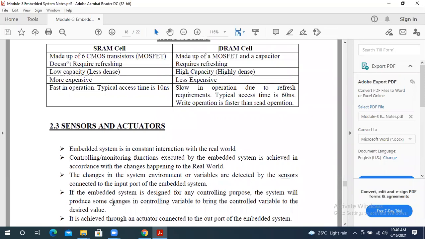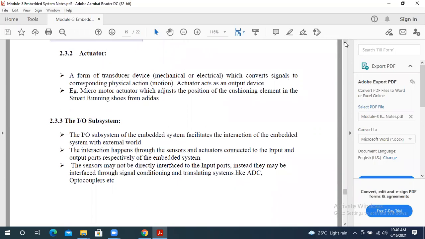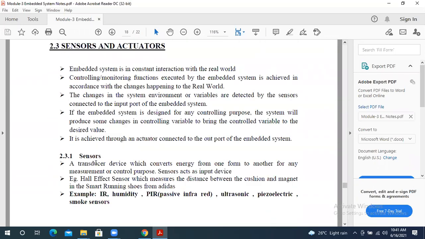So first we'll see sensors here. Okay. First, sensor. So what does sensor mean? First understand that a sensor is an input device. It's a very simple meaning. A sensor is used as an input device here. A device which converts energy from one form to another form is called a sensor.